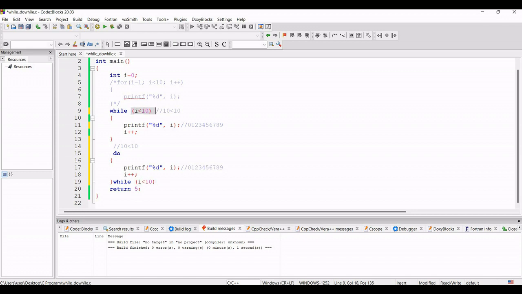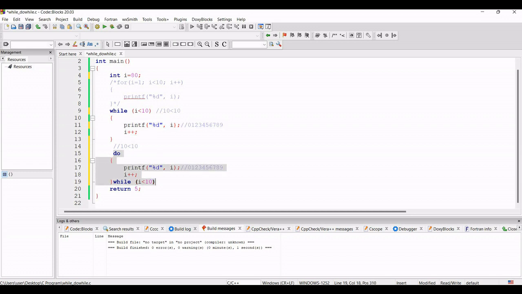Suppose this is a false statement. Suppose first of all the value of I is 80. So 80 is not less than 10. At that time this condition will be false, so it will not go inside this while loop and it will come outside the while loop. So all the statements that are inside this while loop will not be executed.